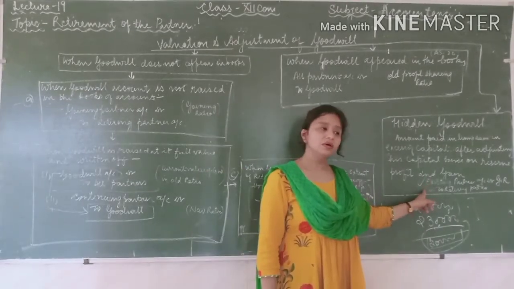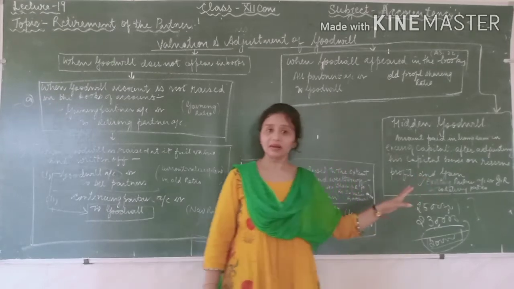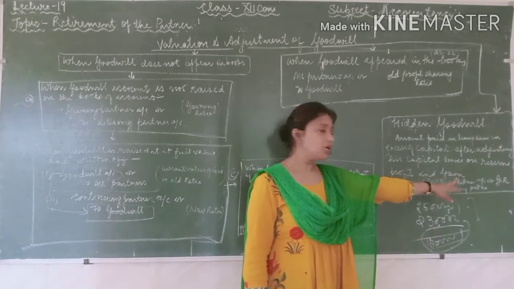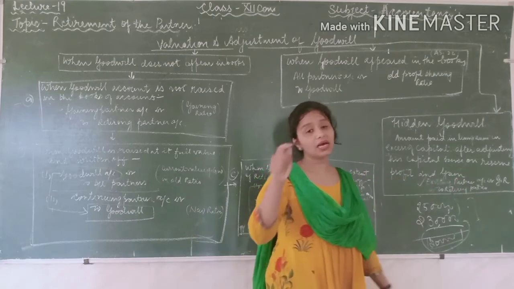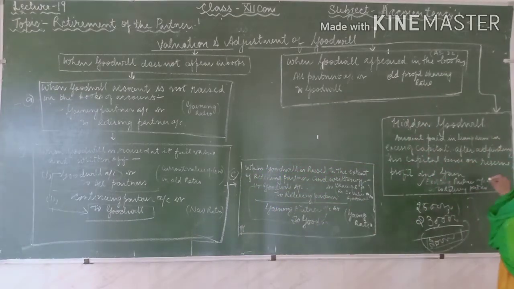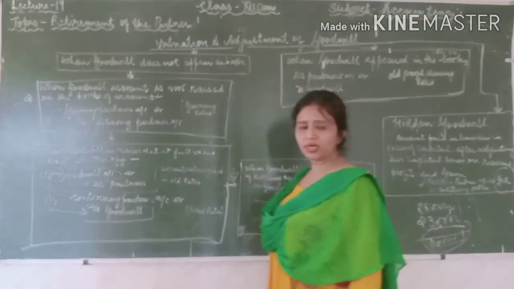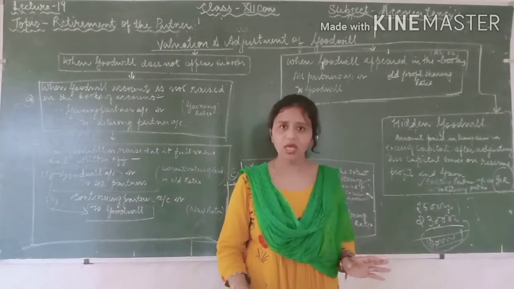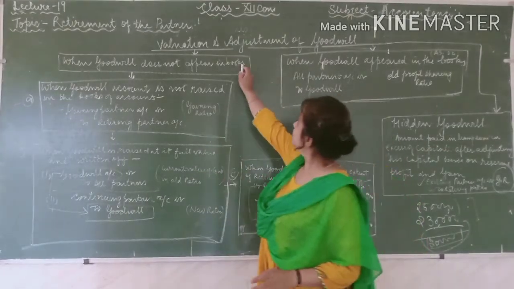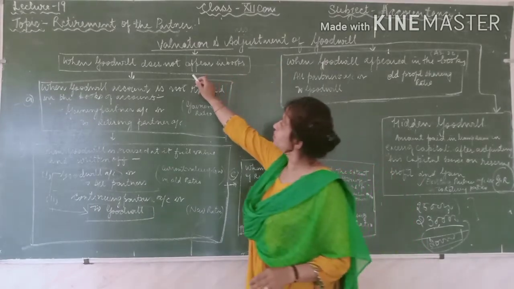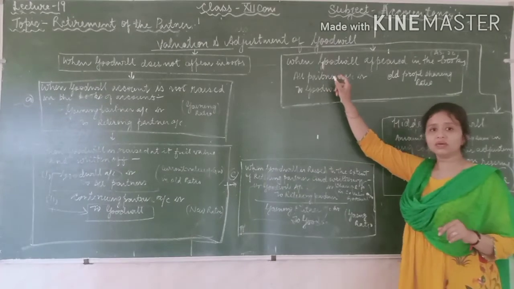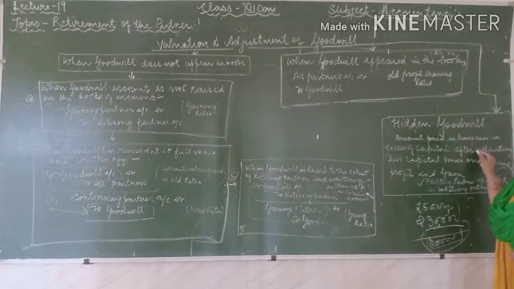And what will be the entry? The existing partners' capital accounts are debited and the retiring partner is credited, in their gaining ratio. So these are the points you should take care of in the calculation of goodwill. Basically there are cases when the goodwill does not appear in the books, when the goodwill appears in the books, and one more, the hidden goodwill.